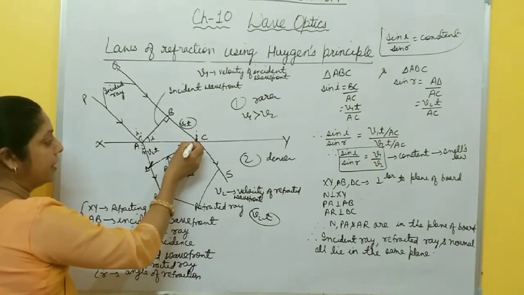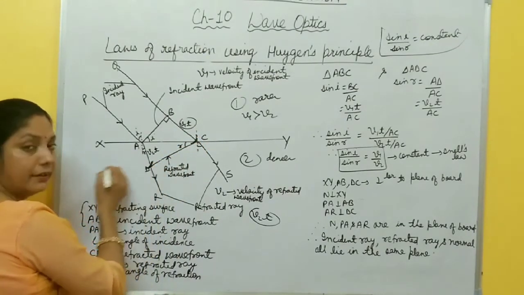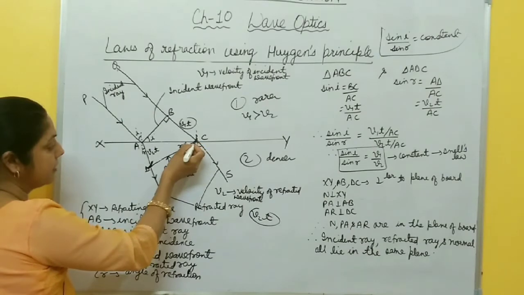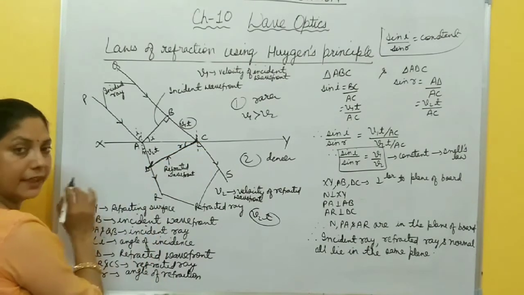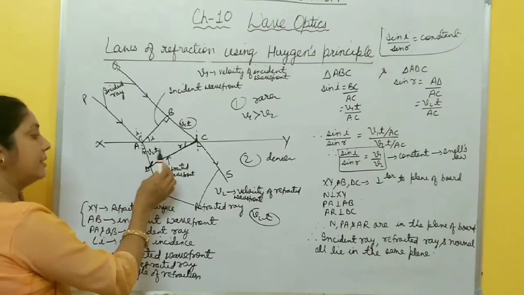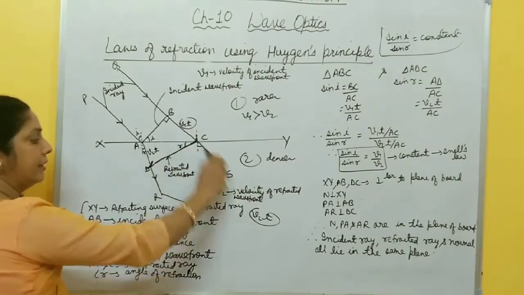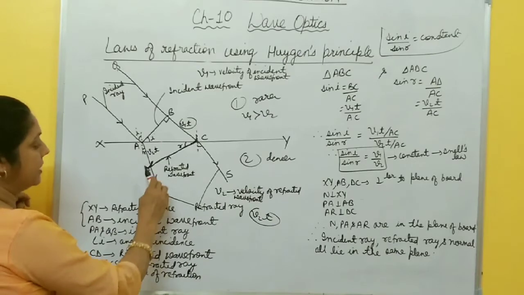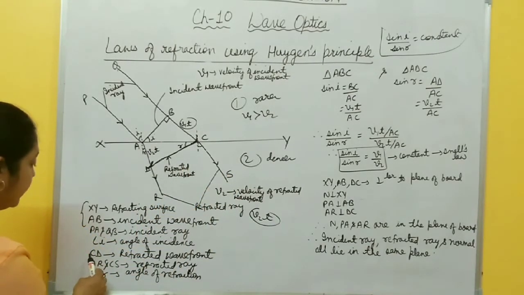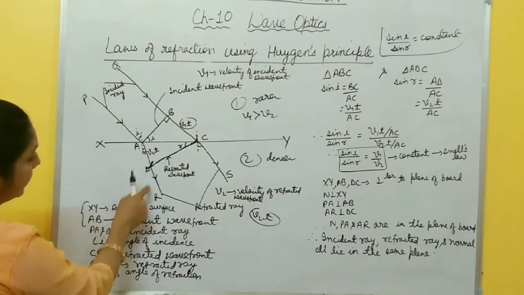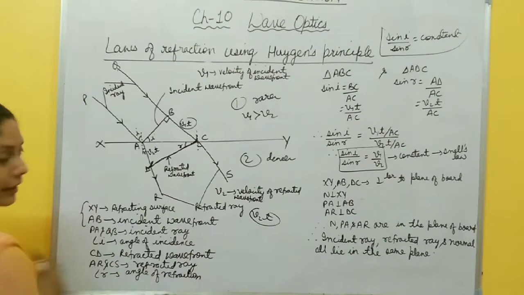Now you draw one tangent over these secondary wavelets, and you get the new wavefront. So this CD is the refracted wavefront, and normal to this refracted wavefront you get the refracted ray. So these AR and CS are refracted rays. I have written here CD is refracted wavefront, and AR and CS are refracted rays.